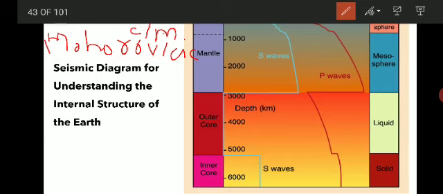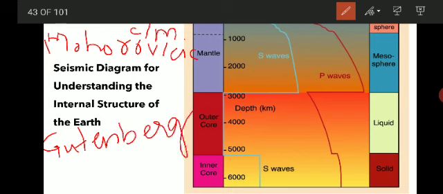Then there is one more discontinuity called the Gutenberg discontinuity. It is also called the mantle core discontinuity. So here it is crust mantle, and here mantle core. These are the two discontinuities in the interior of the earth.